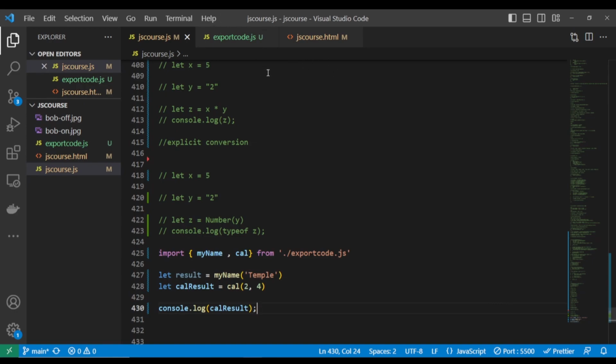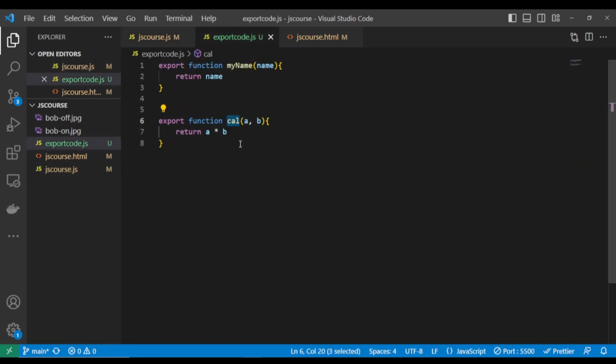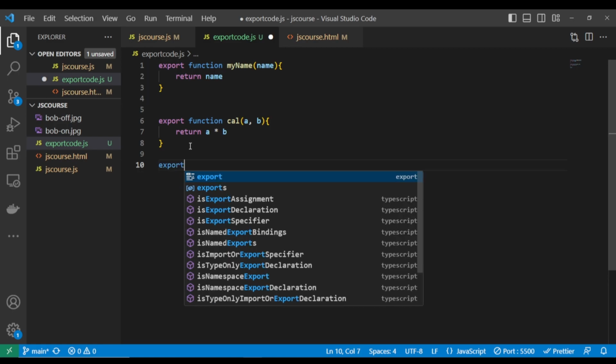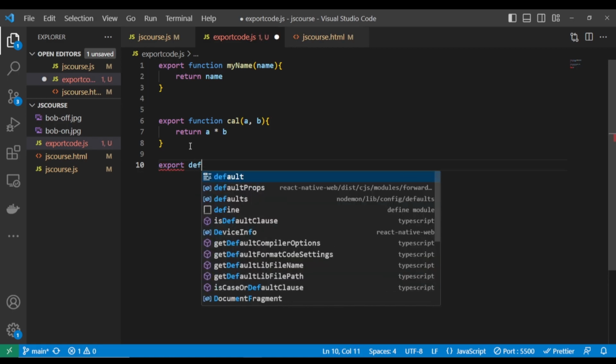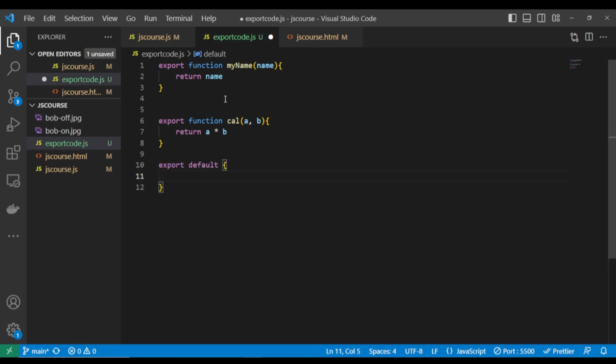So again, let me also show you what you call the default export. Assuming you want to export a lot of functions with export default, you have to pass all of them in. Let's remove this. You just have to put them in an object and export it as an object. Let me show you.